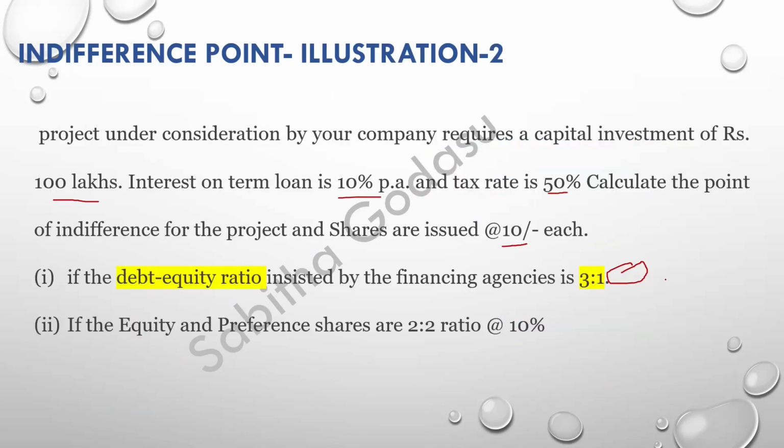In the first, we got 10 lakhs as your EBIT, same procedure. But for the second alternative, you are going to get 20 lakhs as your EBIT, right? So you can suggest the company or the investor to go for the second alternative where there is scope for more EBIT than the first option.